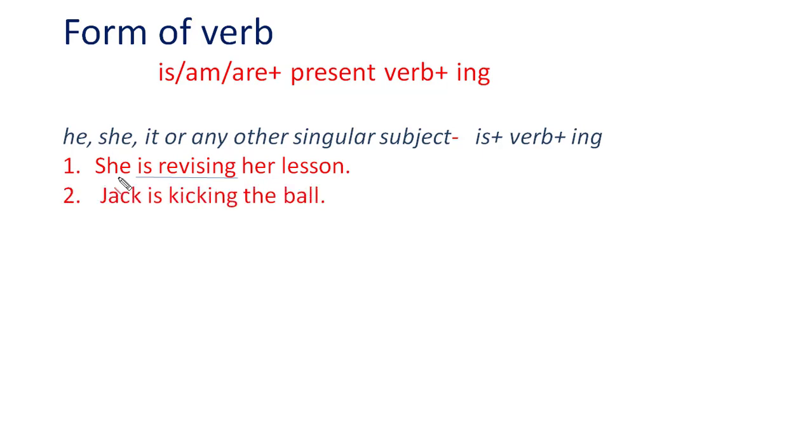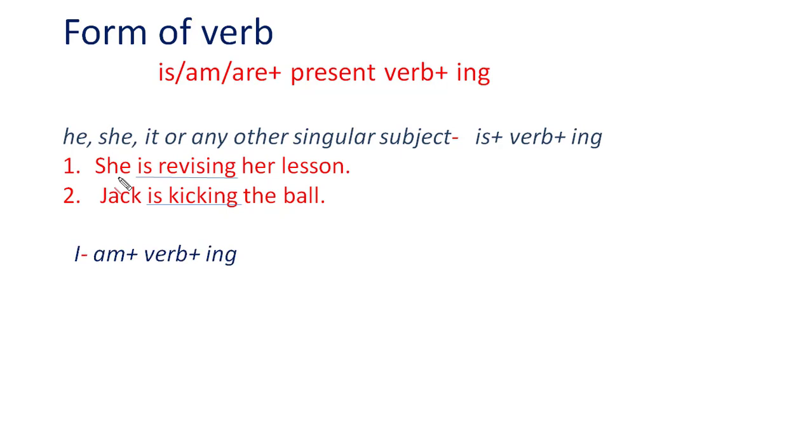The next sentence is, Jack is kicking the ball. Again, you can see here that Jack is the singular subject. So with singular subject, we use the helping verb is, then we use the verb which is kick here, and with kick we have added ing. It becomes kicking. So the sentence becomes, Jack is kicking the ball.